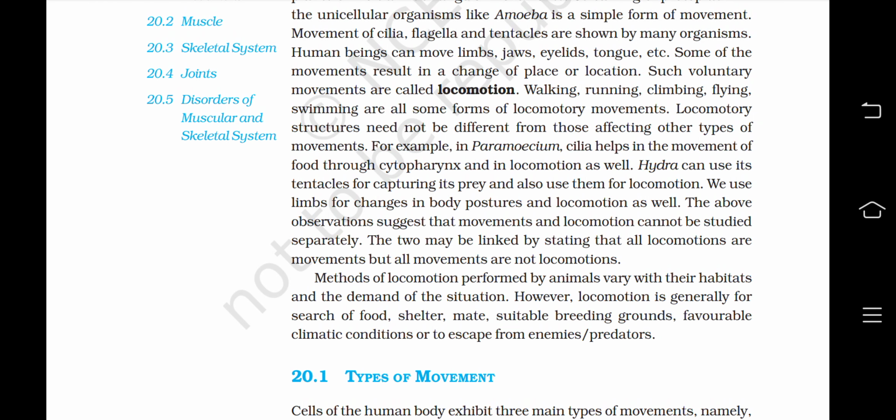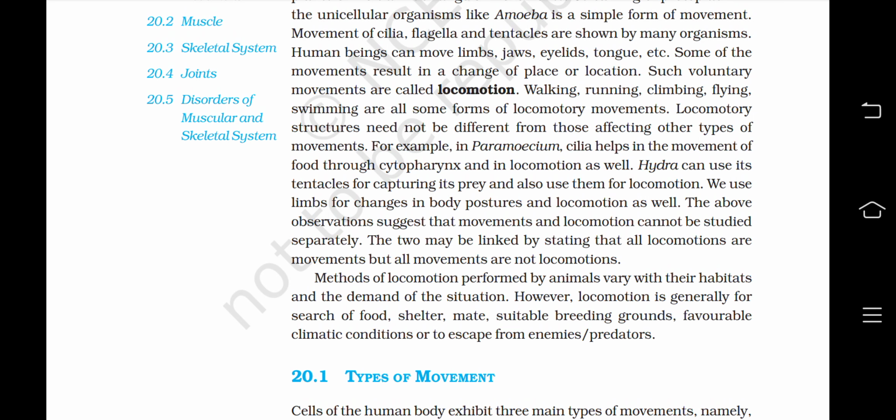For example, in paramecium, cilia help in the movement of food through the cytopharynx and in locomotion as well. Hydra can use its tentacles for capturing its prey and also for locomotion. We use limbs for changes in body postures and locomotion as well. The above observation suggests that movements and locomotion cannot be studied separately. The two may be linked by stating that all locomotions are movements, but all movements are not locomotions.